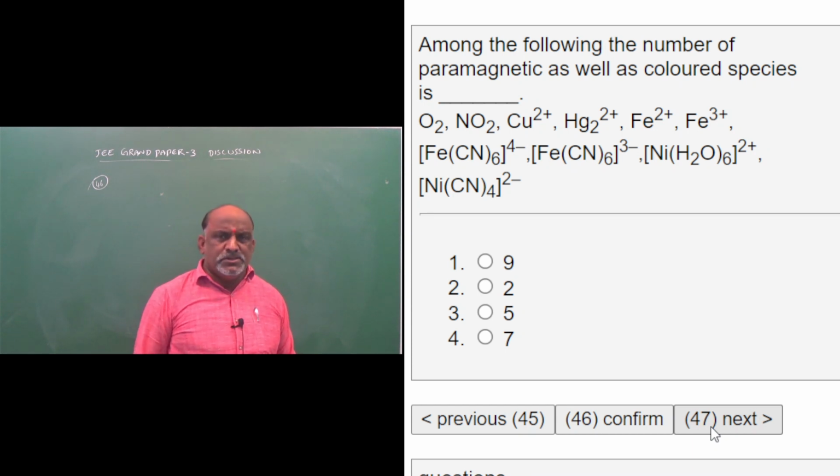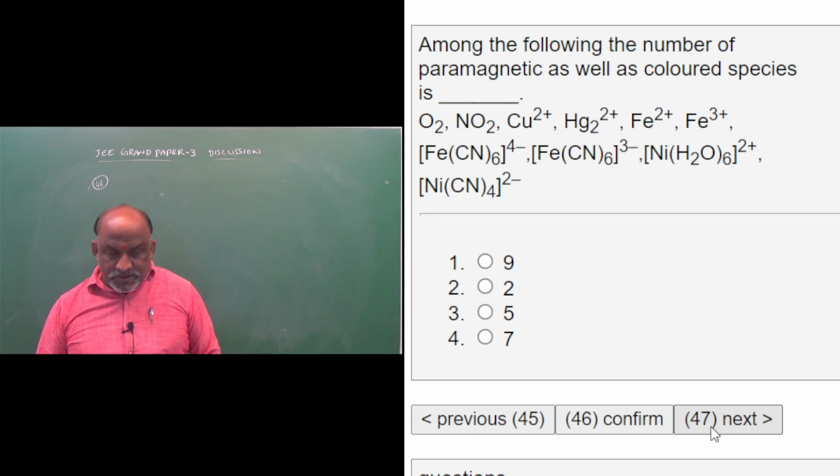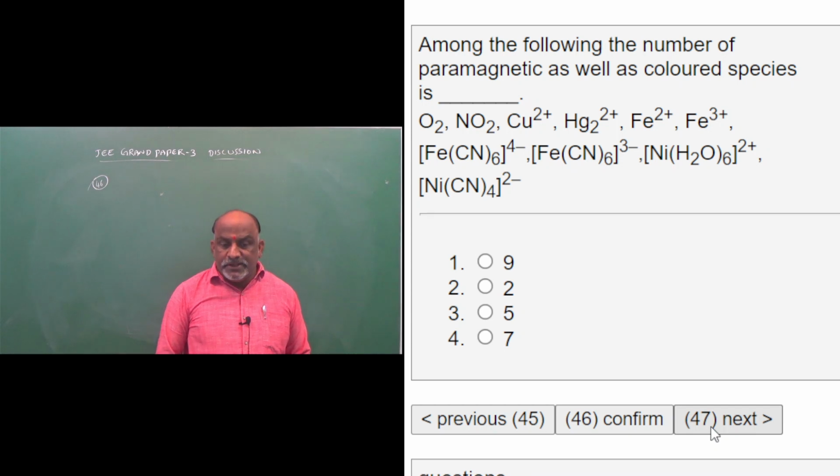So this is a simple question. Total number of paramagnetic compounds in this example is 7. Once again I am repeating the question. It is paramagnetic as well as colored.